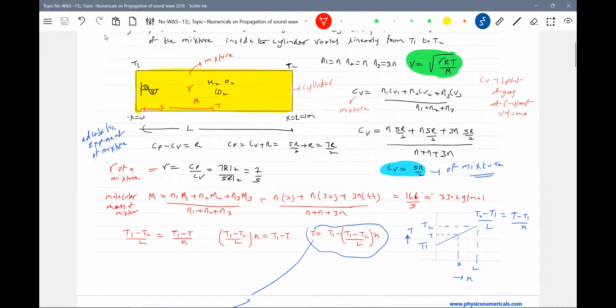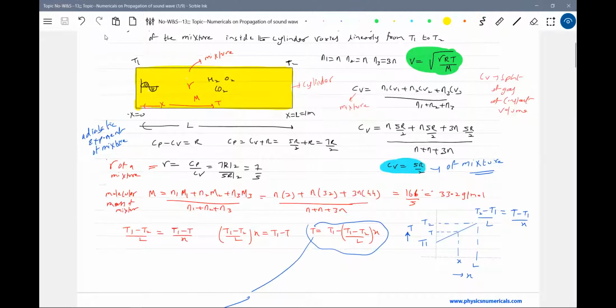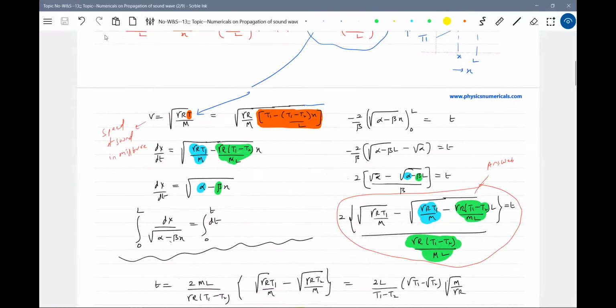Okay, got it? So first, when a sound wave propagates in a mixture, what you are supposed to do is calculate gamma of the mixture and molecular mass of the mixture. That's what we did. Then if it gives any condition, like temperature varies linearly, you bring the idea from here. So this is about the integration. Let me take the next one.